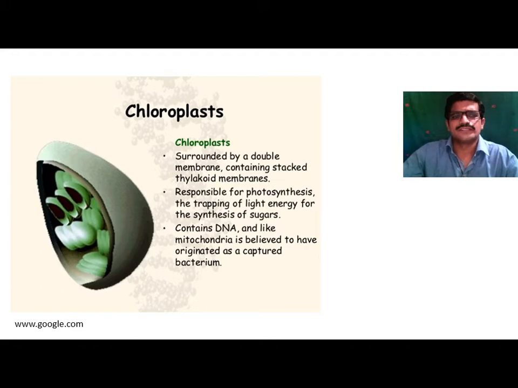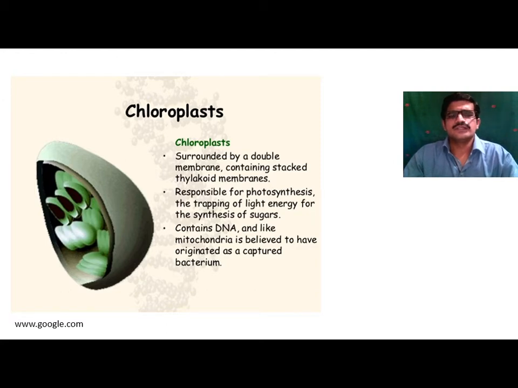This process takes place only in green plants, and for that there is a requirement of sunlight and chlorophyll. The chloroplast consists of a green color pigment called chlorophyll. This chlorophyll helps in the synthesis of food material, that is, in the process of photosynthesis. It is responsible for photosynthesis, the trapping of light energy for the synthesis of sugar.